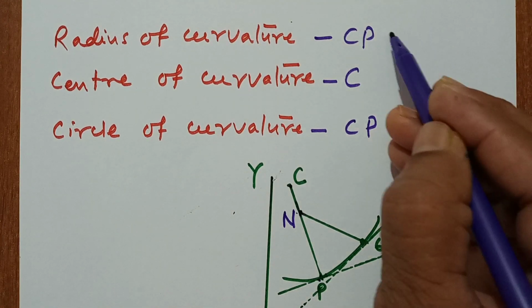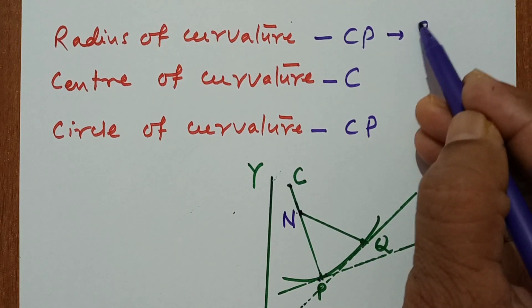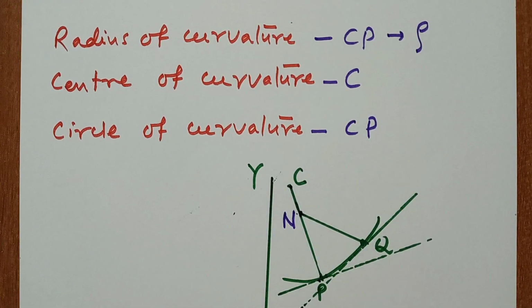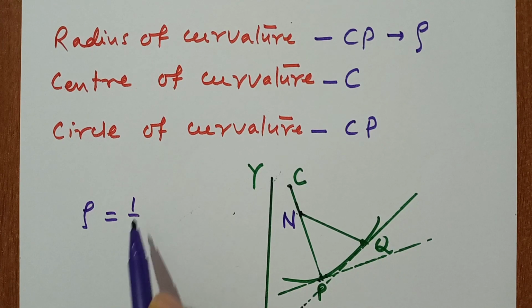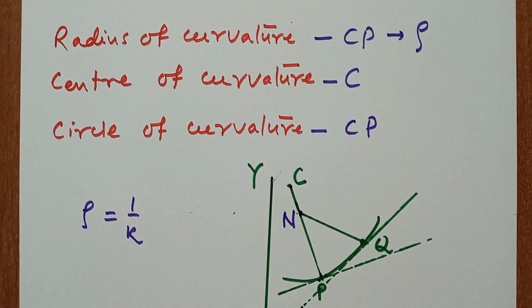The radius of curvature is denoted by the Greek letter rho. So what is the relation? The relation is rho equals 1 upon kappa. This is important. In other words, curvature and radius of curvature are very important: curvature is kappa, radius of curvature is rho, and rho equals 1 upon kappa.